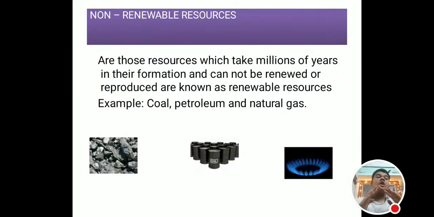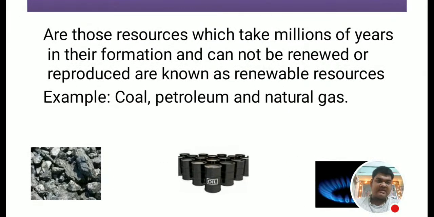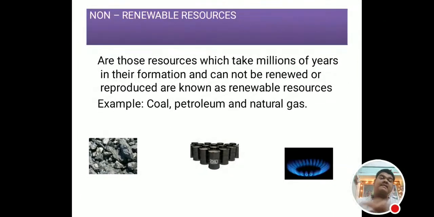Now, what are non-renewable resources? Non-renewable resources are those resources which take millions of years in their formation and cannot be renewed or reproduced. They cannot be renewed, cannot be reproduced. This is called non-renewable resources. Here there is a typing mistake as renewable, but it will be non-renewable resources. For example, coal, petroleum, and natural gas are the examples of non-renewable resources.